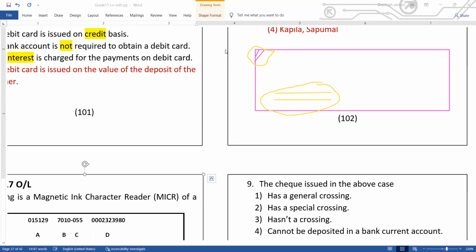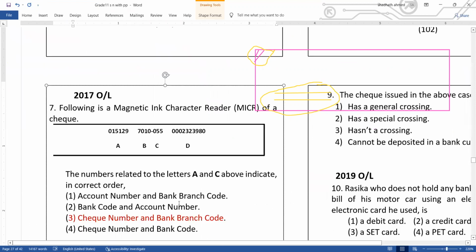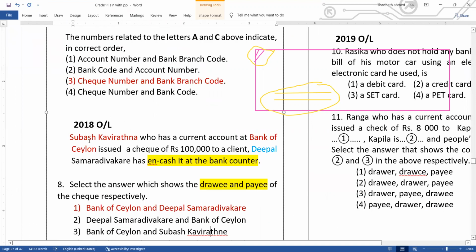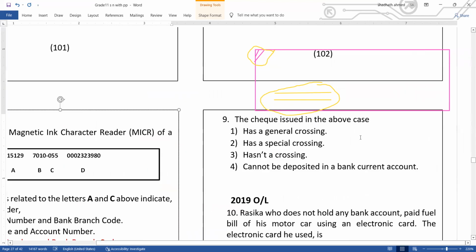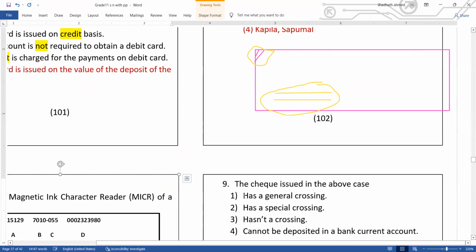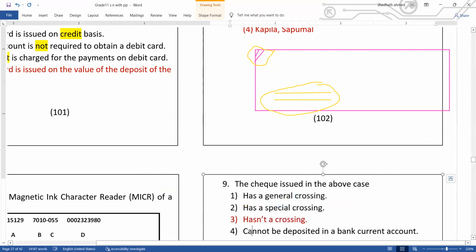Here in this question, they said clearly that Subhash issued a check to Deepal, who encashed it at the bank counter. If it is encashed at the bank counter, it cannot be a crossed check. So, has a general crossing? Wrong. Has a special crossing? No, wrong. Hasn't a crossing? Yes, that's the correct answer. Because with no crossing, you can hand it over at the counter and collect the money.